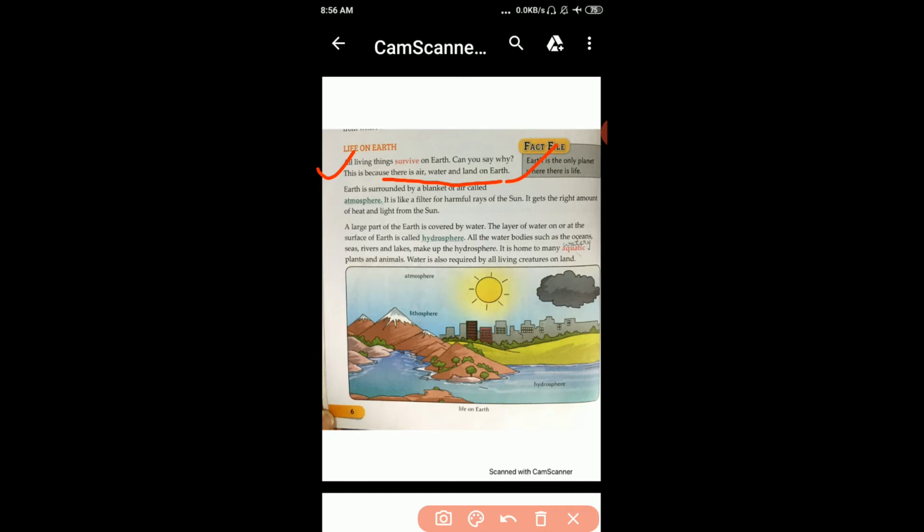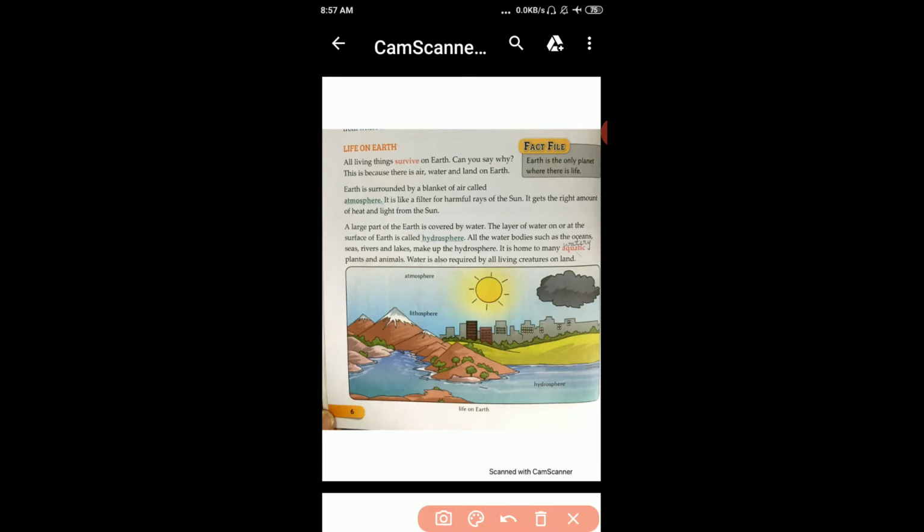Student, earth is surrounded by a blanket of air called atmosphere. How do we know? First, we will make a diagram, a circle. Okay. What is the atmosphere? Earth is surrounded by a blanket of air. It's called the atmosphere. Okay.